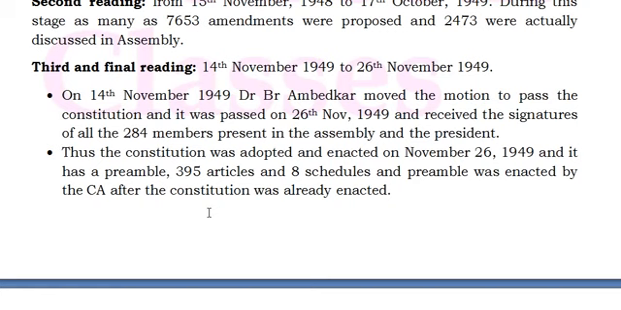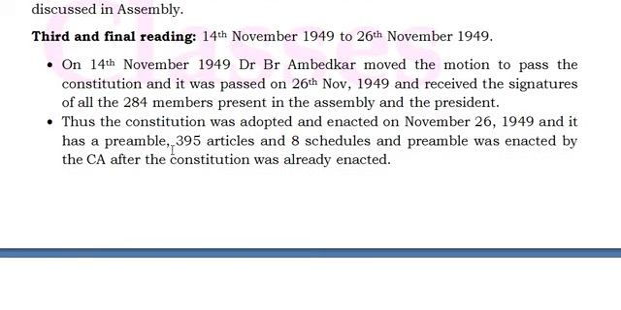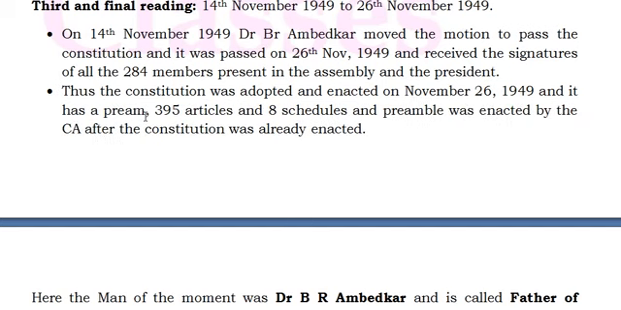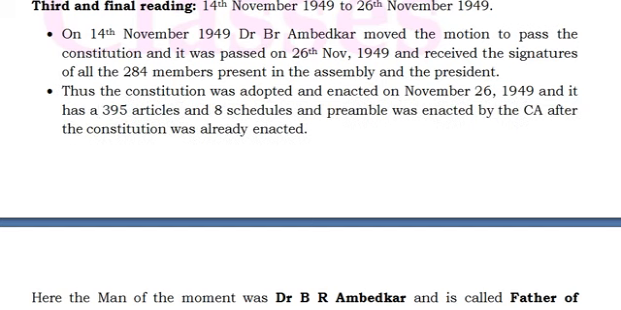What does it have? It has a preamble, which I'll tell you about. It has 395 articles and 8 schedules. What is the story of the preamble? The preamble was enacted by the Constituent Assembly after the Constitution was already enacted.